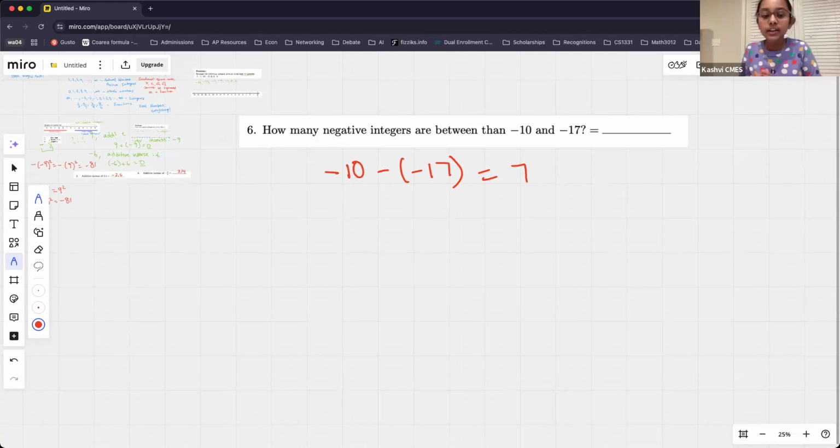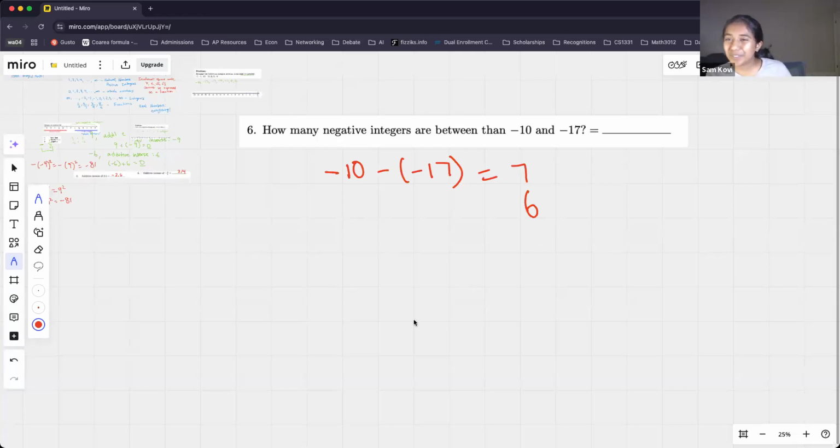So first I thought it was 8 because in counting I learned that you have to do 17 minus 10, 7 plus 1, 8. But when I read the question again, it said between. So that means we're not gonna count 10 and 17, which takes away 2 from 8, and that equals 6. Good. Okay. Cool. So what do you guys think about the answer of 6? Do we agree with that or do we disagree?